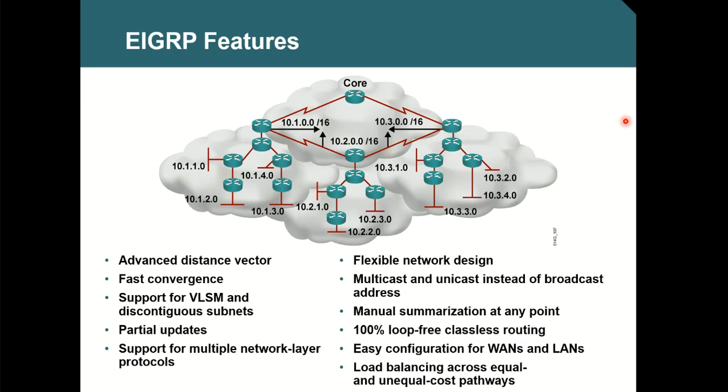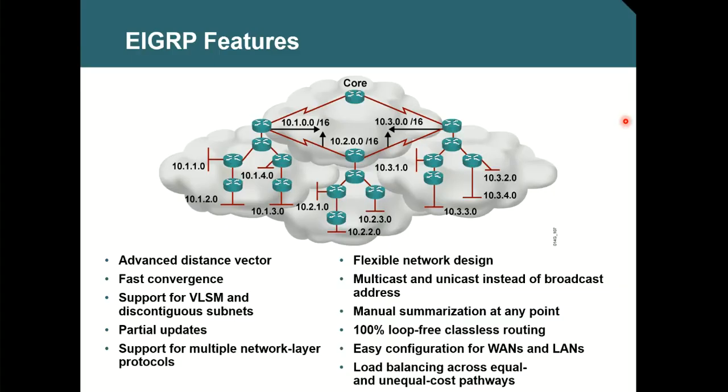Next is partial update. It doesn't send a complete update, it sends a partial update. Meaning, whenever a change occurs, only the change is updated, not the complete routing table. That's not the case with RIP. RIP has to send the update every 30 seconds whether there is a change or not. Here, the updates are not sent periodically. The entire routing table is not sent every time. Initially, they share the entire update, after which only the changes are updated. See, very big difference, no?